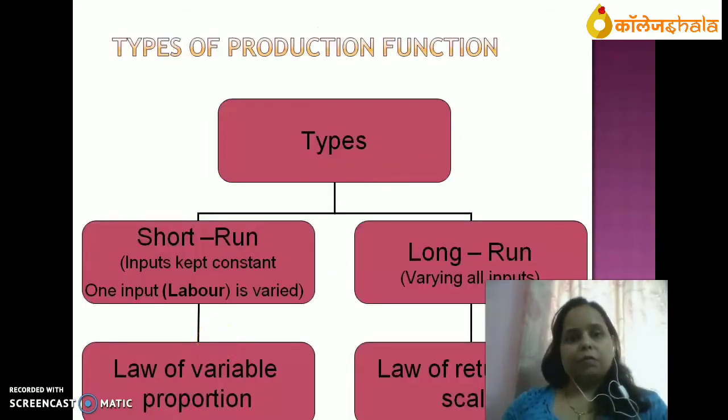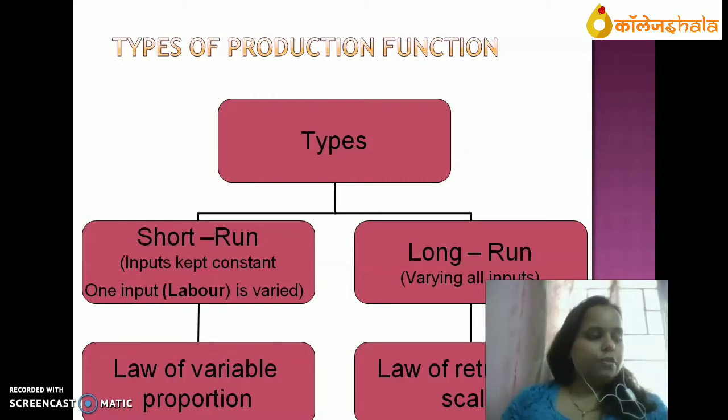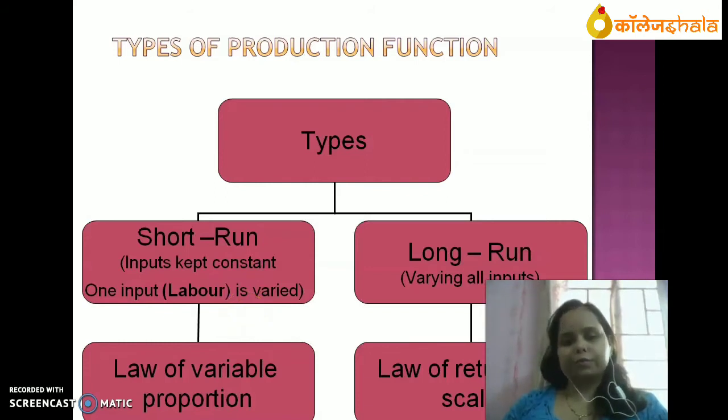Now there are two types of production function. Number one, short run production function. Number two, long run production function. What is short run production function? When keeping one input constant and only one input will change, that is variable input, that is called short run production function. Short run production function is when one factor input is variable and others are fixed. That is called law of variable proportion.